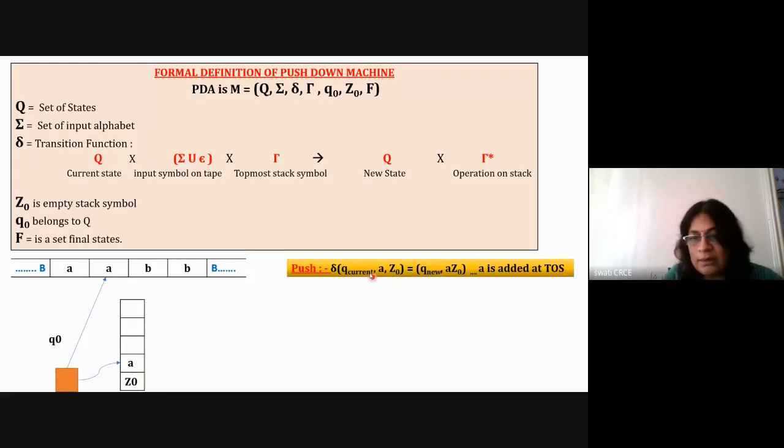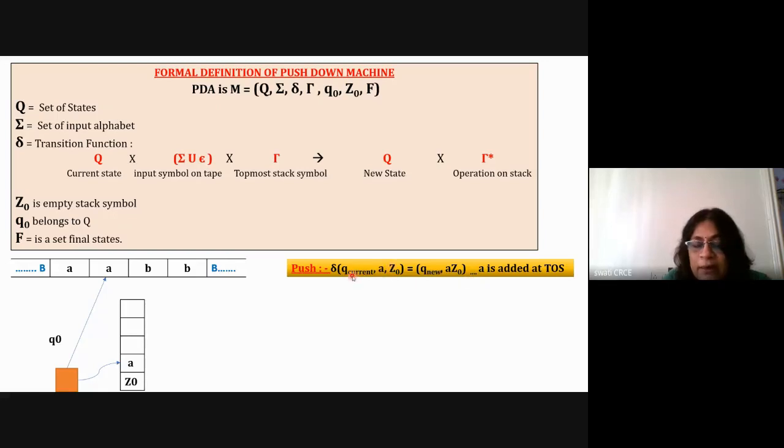So here this is the input symbol, and this is the stack symbol. In the output of the transition, we show the last two symbols of the stack. The last two symbols of the stack are a and Z0. So we show both. That means here Z0 was there and now it is aZ0. Earlier there was only one symbol, now there are two symbols, aZ0. That means it is a push operation.